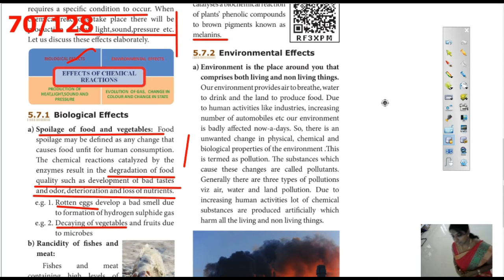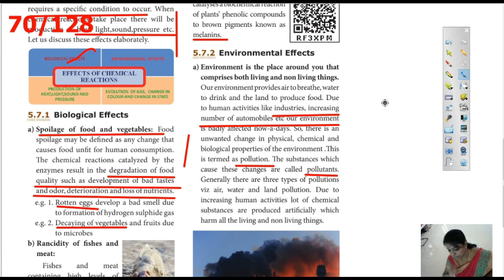Due to human activities like industries and the increasing number of automobiles, our environment is badly affected nowadays. There is an unwanted change in the physical, chemical and biological properties of the environment. The first main problem is pollution. The substances which cause these changes are called pollutants. Pollution is caused by pollutants.